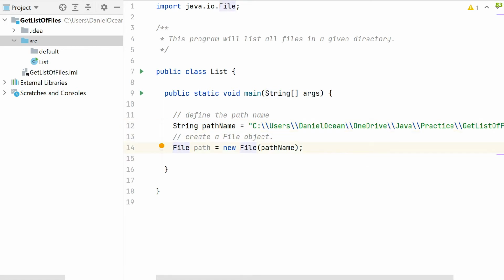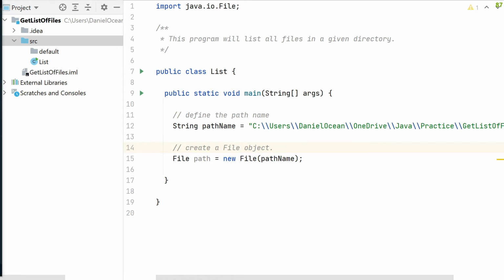Now there are pros and cons here. Some people will say you're creating another variable and using more memory space, and that's true. There's always a trade-off in coding like that. But it also comes down to readability. If another developer was reading this piece of code, you want them to be able to understand it better. So understandability and readability are key pillar points to keep in mind moving forward. So this is a path name.